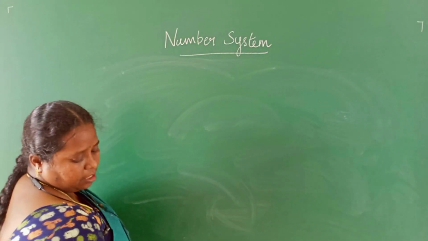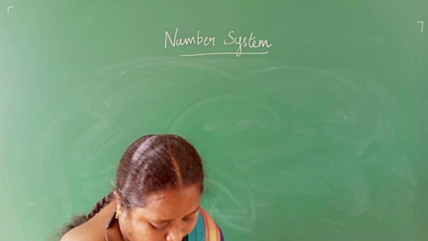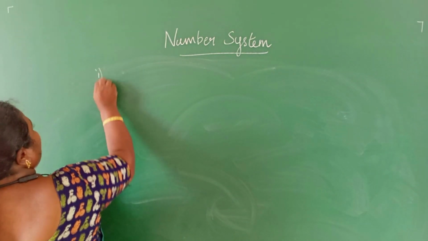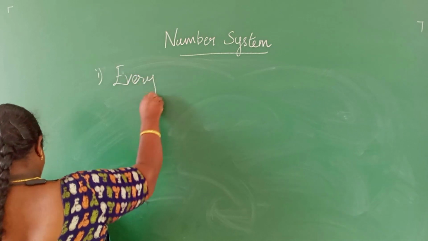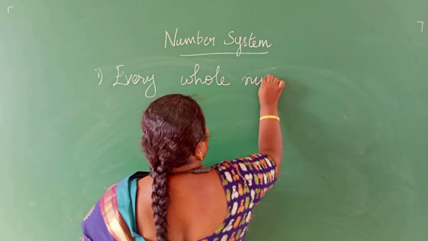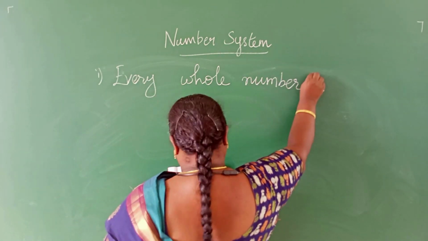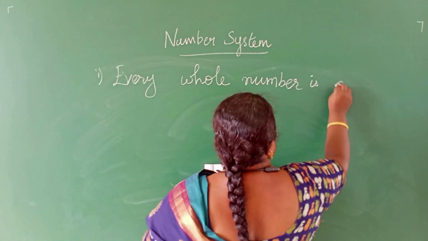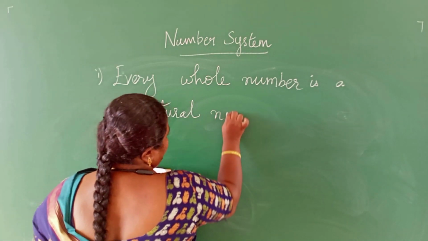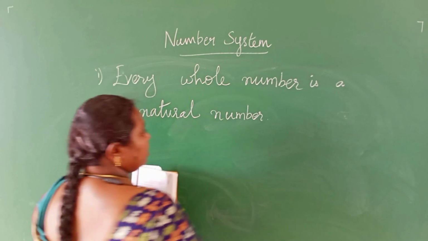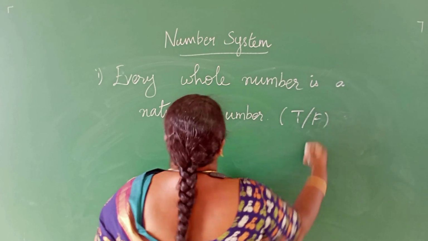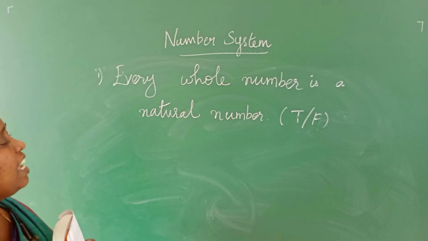Let us see one example. Every whole number is a natural number. This is a question. This is a statement they have given. We have to state whether it is true or false. They have given every whole number is a natural number.